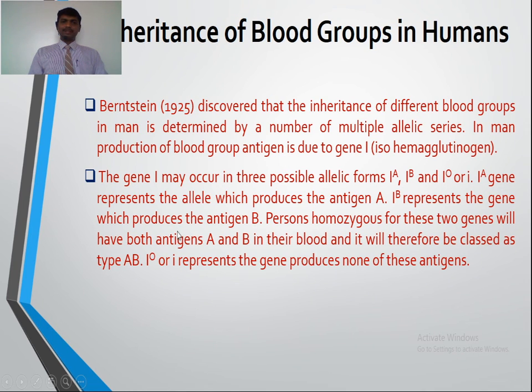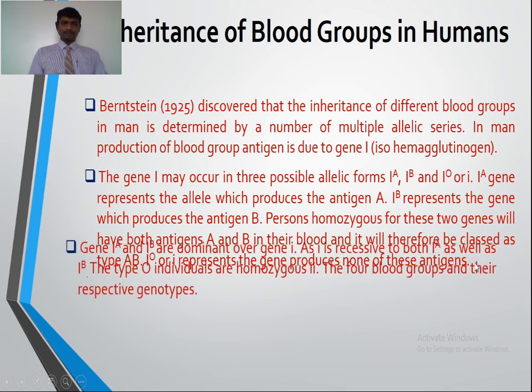IA represents the allele which produces the antigen A. IB represents the gene which produces the antigen B. And a person having both IA and IB alleles has the ability to produce the antigen A and B in their blood, and it will therefore be classed as type AB. Similarly, IO or small i represents the gene that produces none of these antigens.